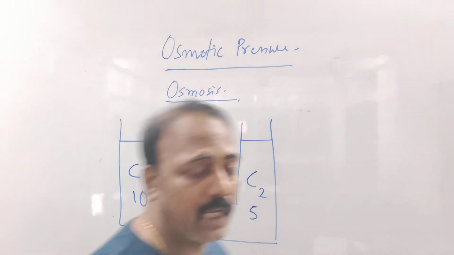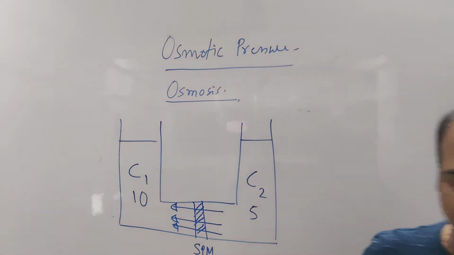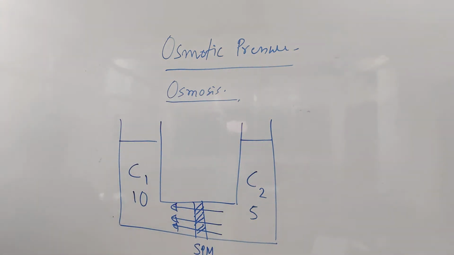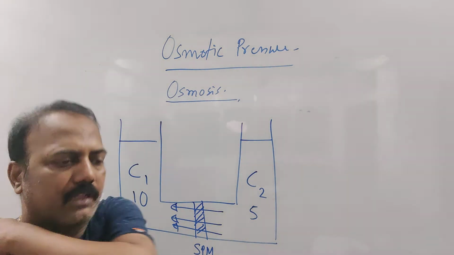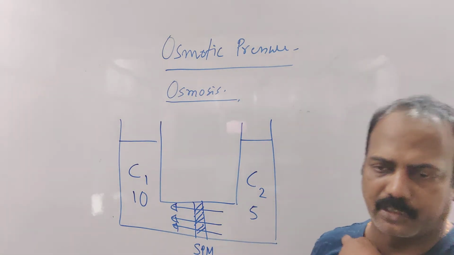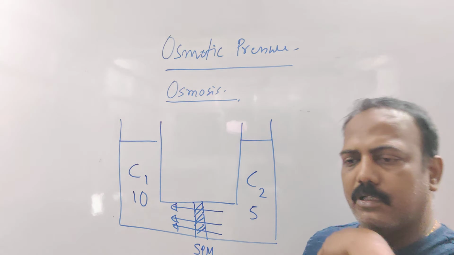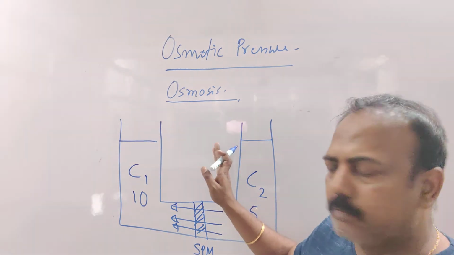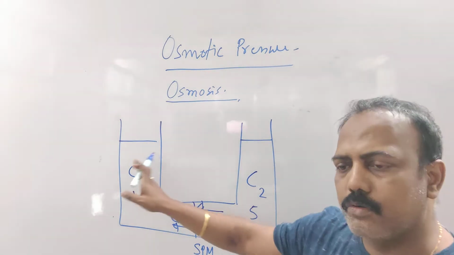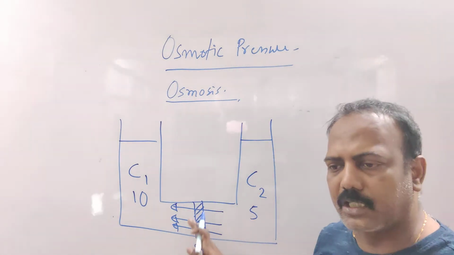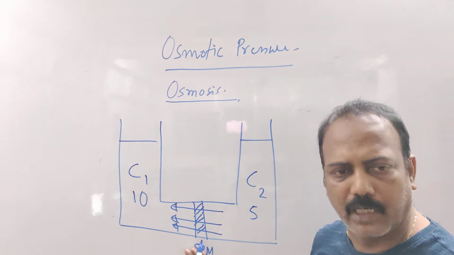First I am telling you, then I am telling where in biology I won't say that Palakshi is also wrong, because in the biology book it's written like that, but you did not read the whole sentence. That is why the problem is there. Okay? And as I told, your teacher doesn't know what he or she is teaching. So, two solutions of different concentrations are separated by a semi-permeable membrane. Clear?